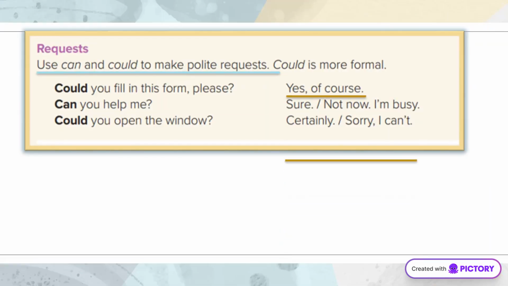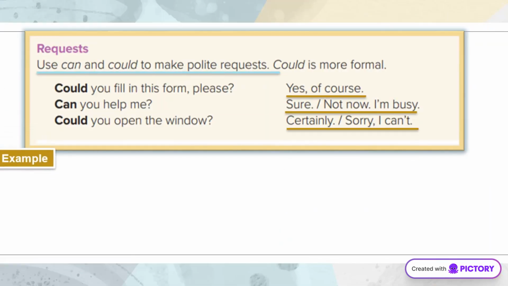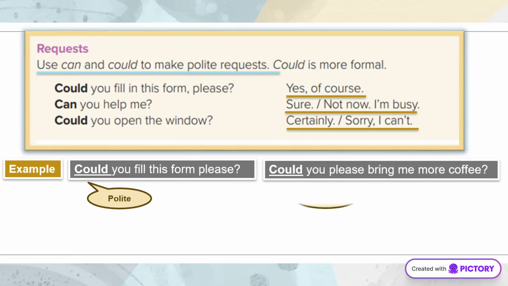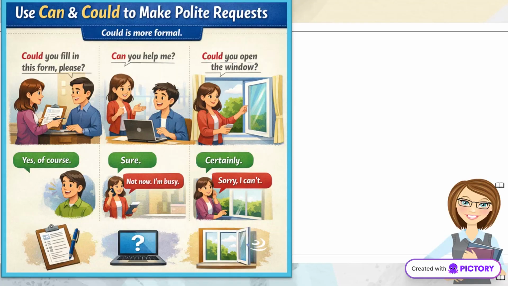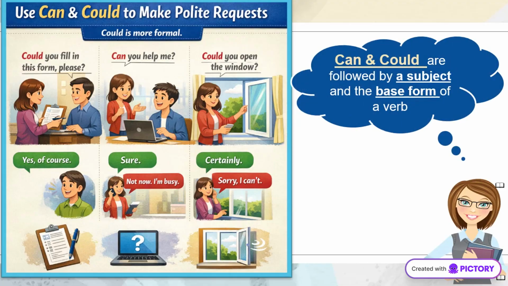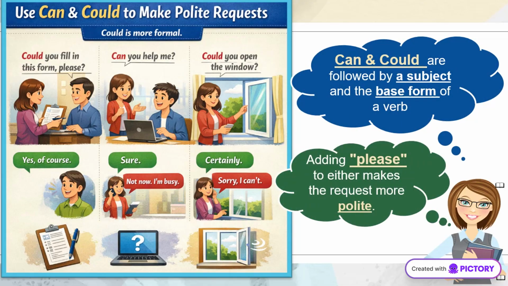Can and could are used for requests, with could being more formal. Adding please makes the request even more polite. When making requests, can and could are followed by a subject and base form of a verb. This structure ensures politeness and clarity.